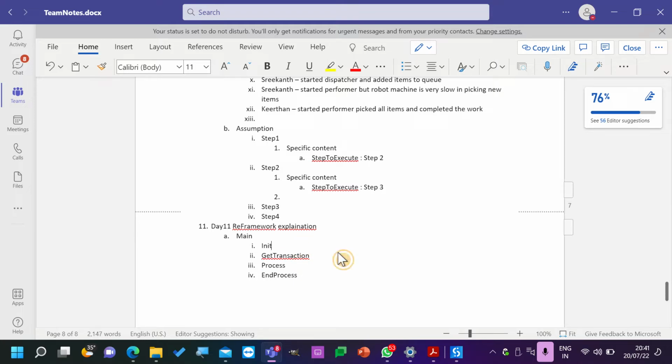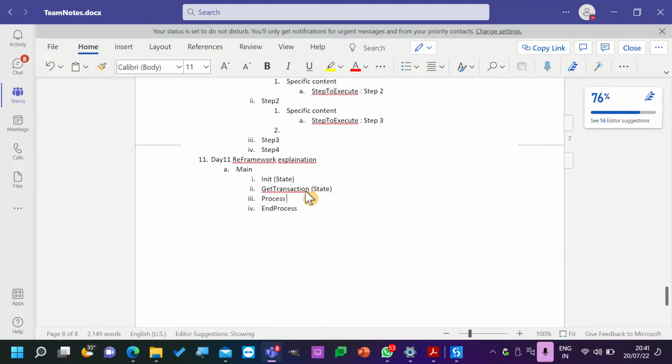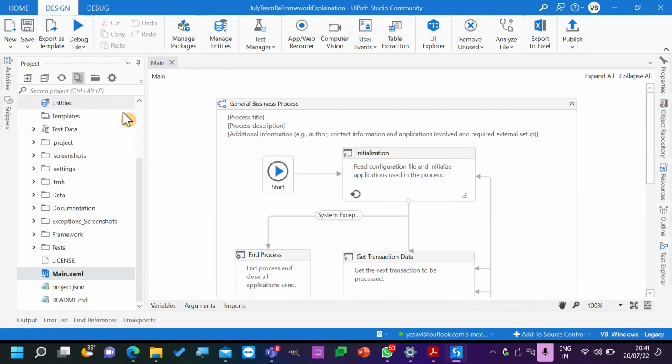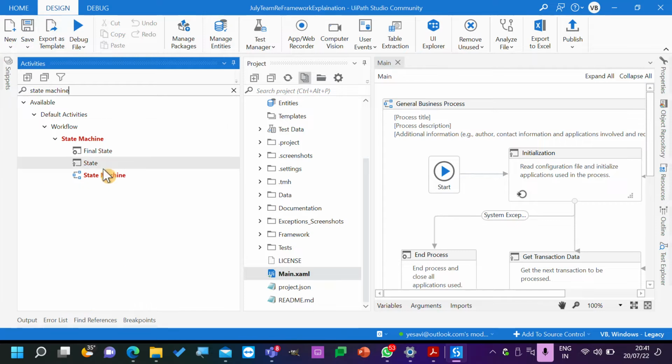If you observe, Init is a type of state. The same goes for GetTransaction. The same goes for process. Okay, and EndProcess is the only final state. So to understand more on this, let's see on the activities panel. If you take a state machine, how many do we have?